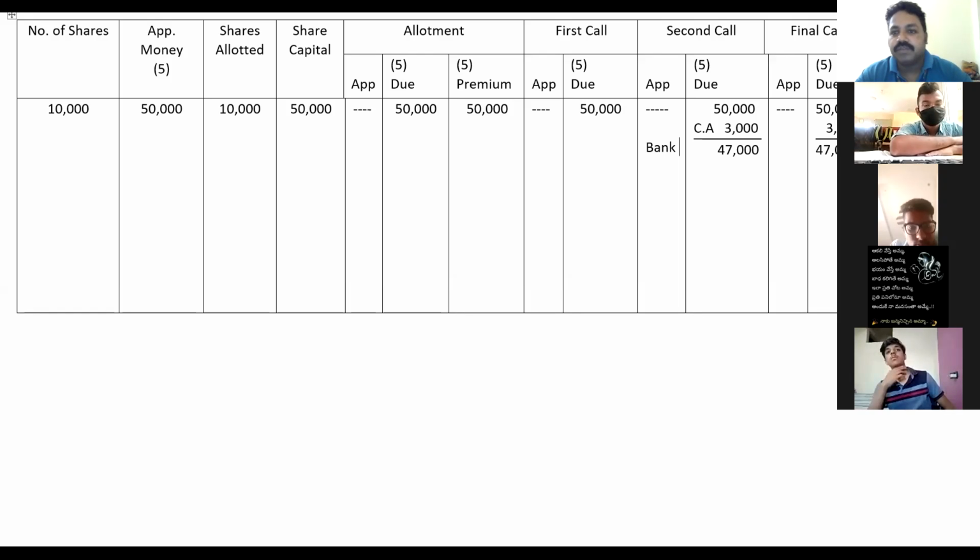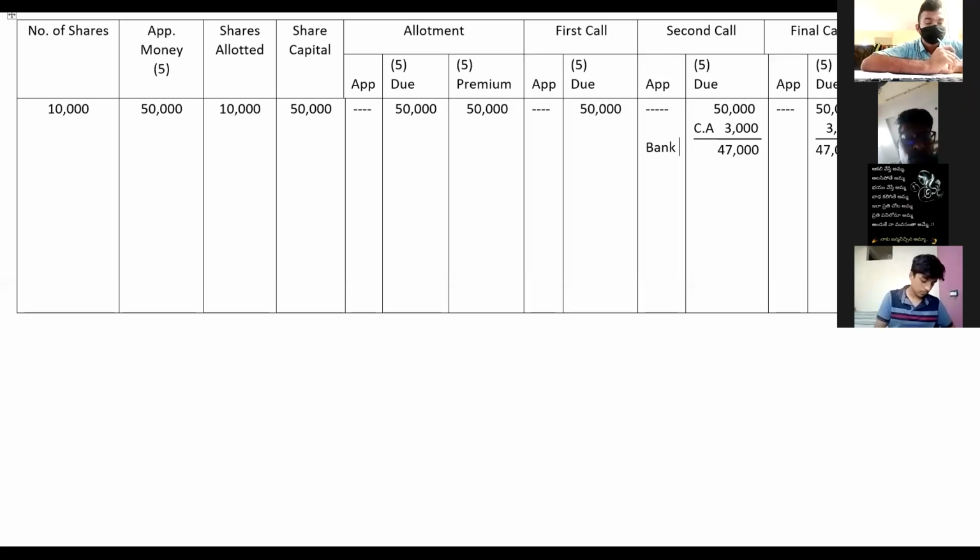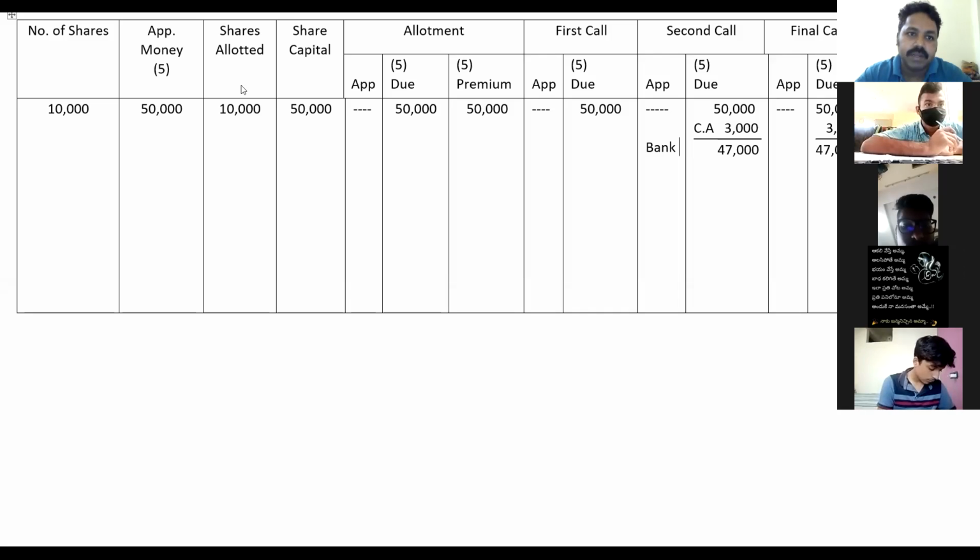So this is the table which we have completed. By seeing this table, we need to do general entries. First, the company has received what? The company has received application money.